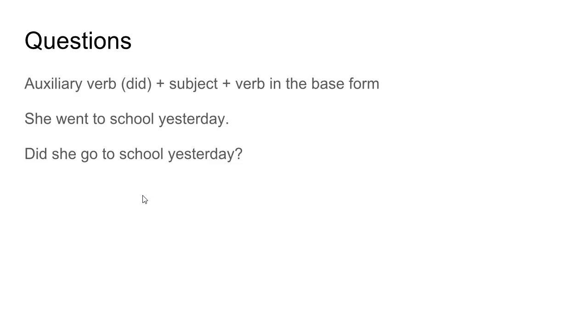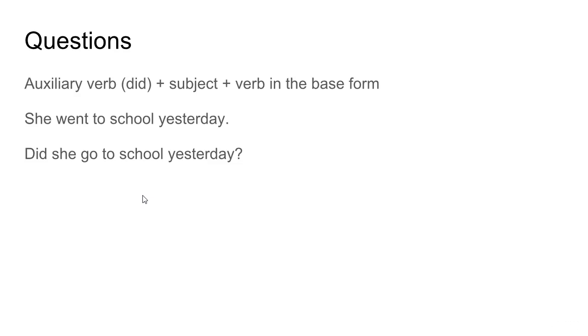Now we move on to talking about the questions. These questions are the yes or no questions. So basically, we put did at the beginning of the sentence, followed by the subject, followed by the verb in the base form.